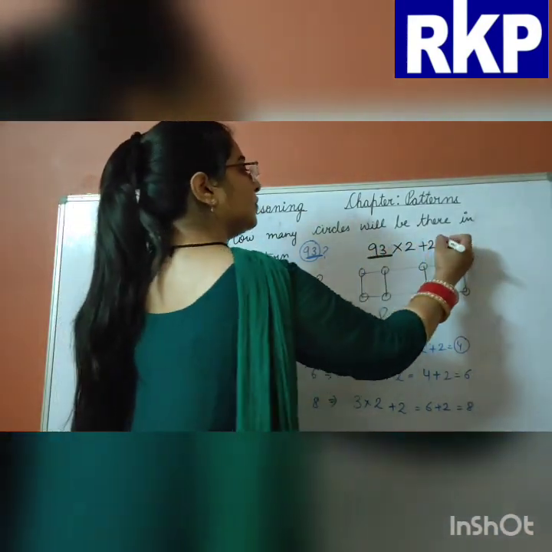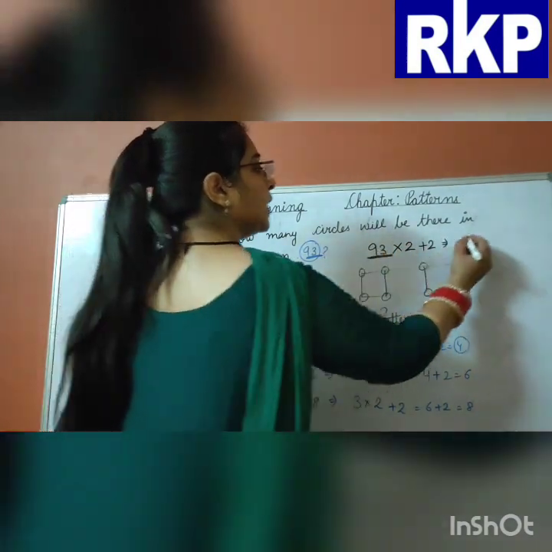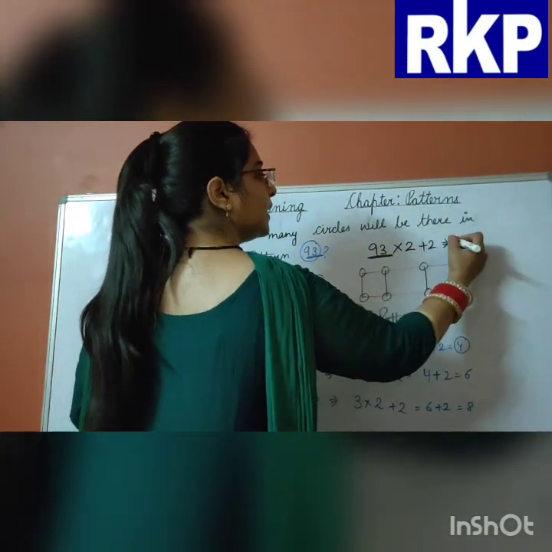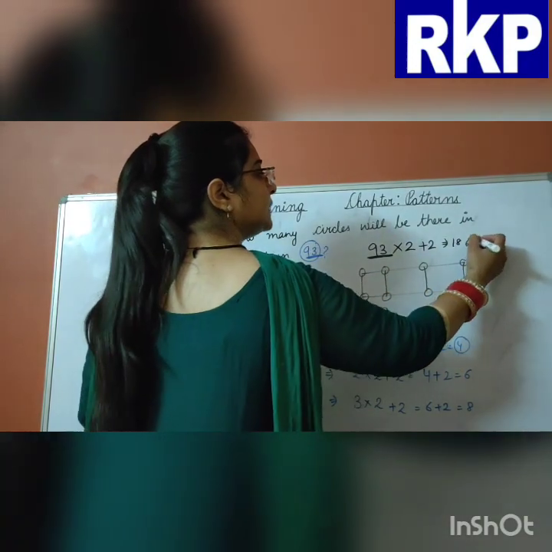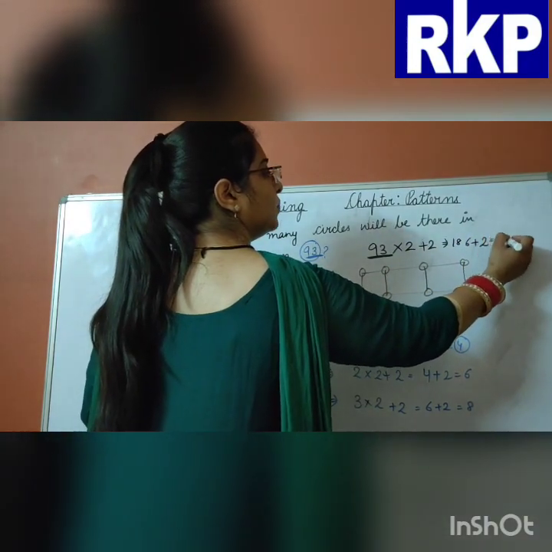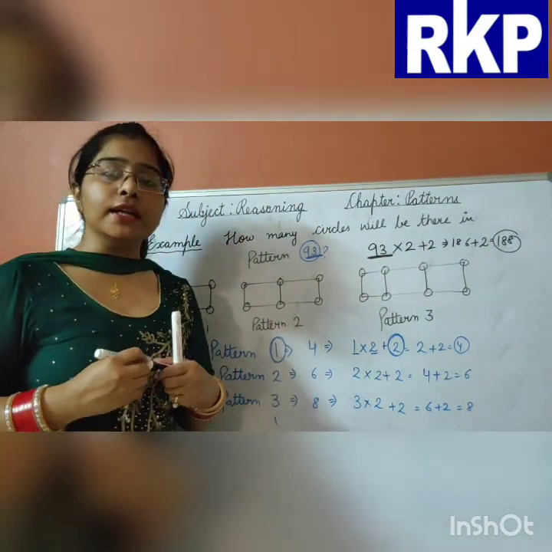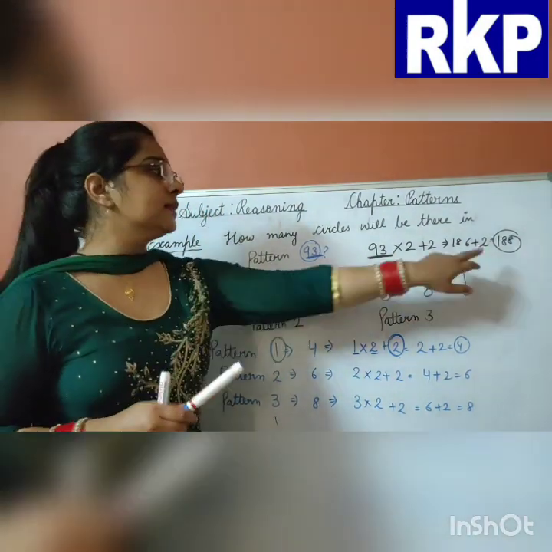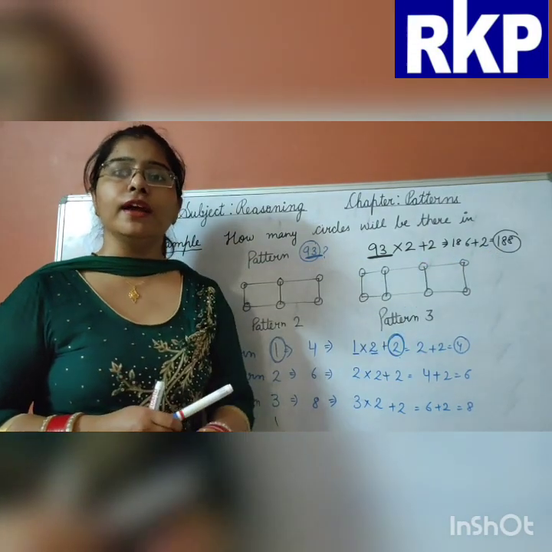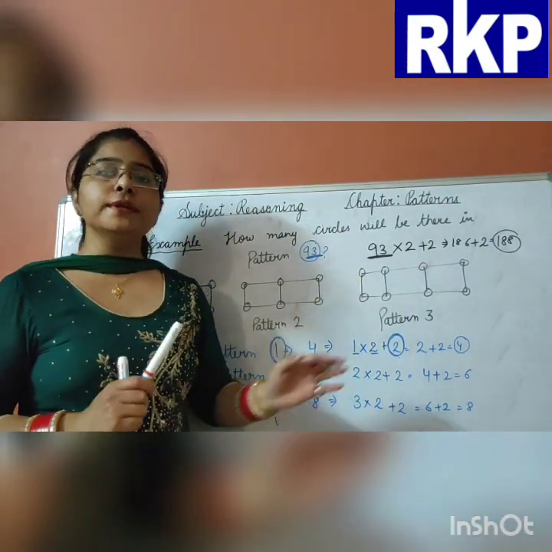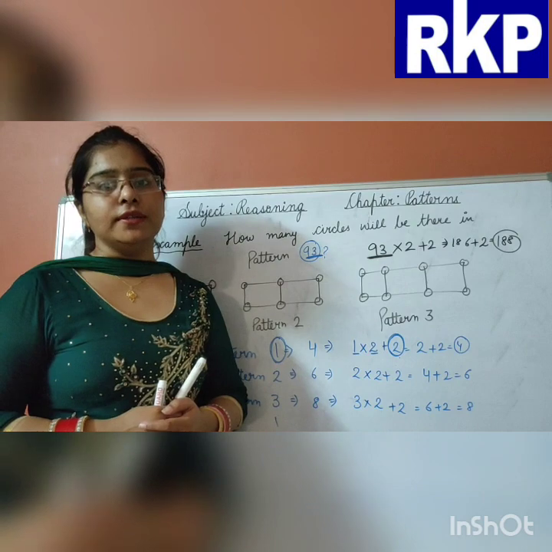So 93 multiply by 2, 2 3s are 6 and 2 9s are 18. 186 plus 2 is equal to 188. So how many circles will be there in the 93rd pattern? That is 188, our answer. I hope this example is clear to you all.